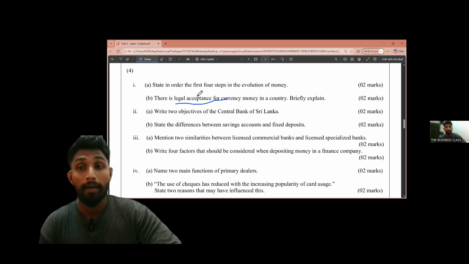This means they are backed by statutory law,